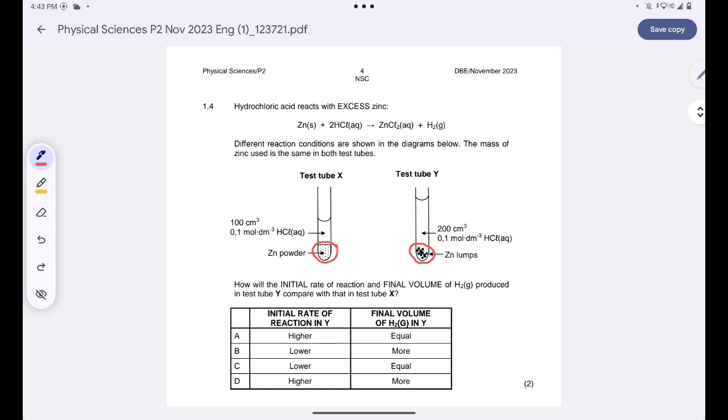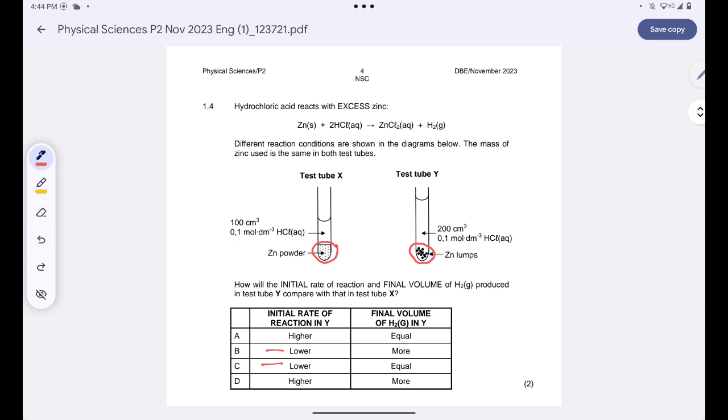Now, the first thing that you need to know, the rate of reaction in test tube Y will be lower than the rate of reaction in test tube X. Why am I saying that? Because in test tube X they've increased the state of division of zinc, and an increase in the state of division will always increase the rate of reaction. So the reaction in test tube X will be faster than the one in test tube Y. Hence the only answers we are going to look for are these two. Why? Because they are telling us that the rate of reaction here is lower than the one here.